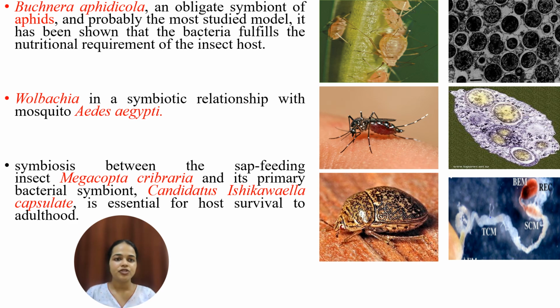And in the second picture, there is Wolbachia, a microorganism that is forming an endosymbiotic relationship with the mosquito Aedes aegypti, which confers some of the requirements of the insect host. And in the last picture, there is a symbiotic relationship between the sap feeding insect, Megacopta cribraria, and its primary bacterial symbiont, Candidatus Ishikawaella capsulata. And this particular microorganism is actually essential for the host survival during its adulthood.